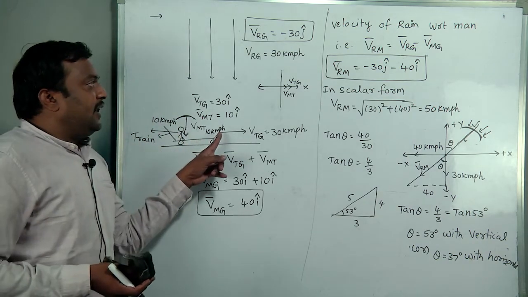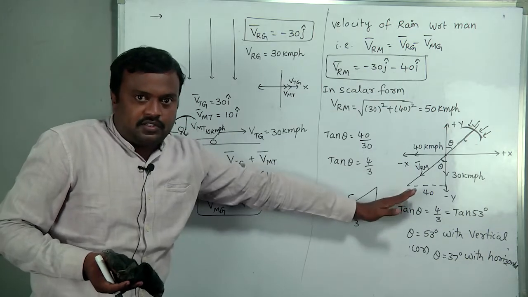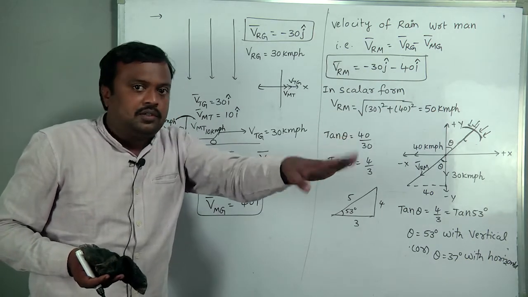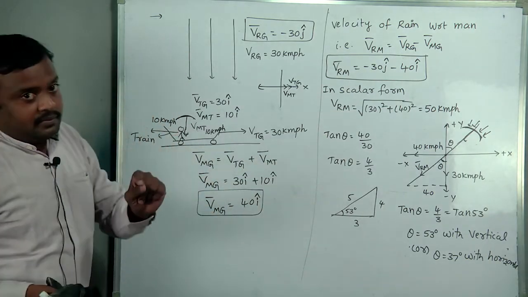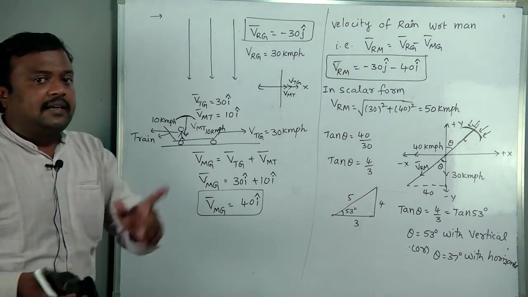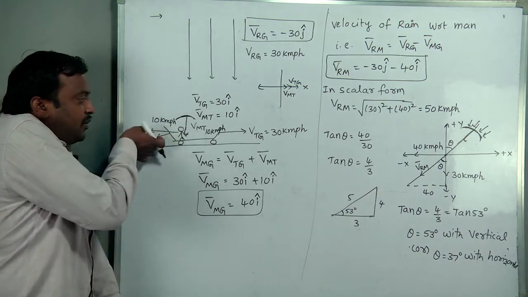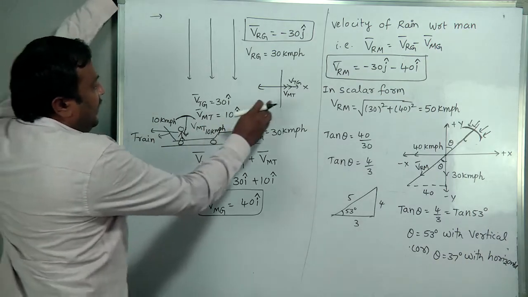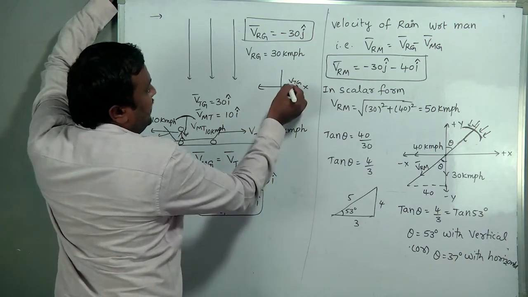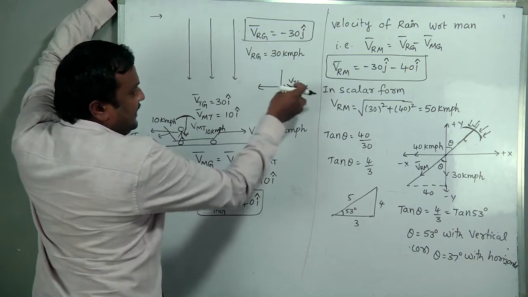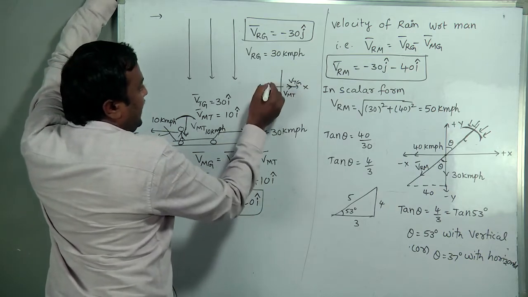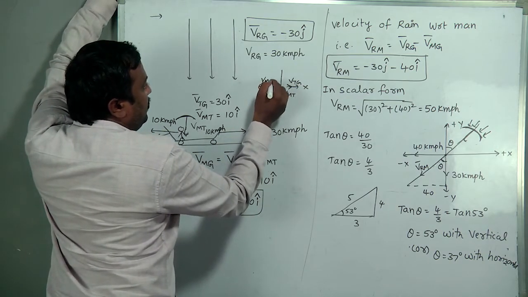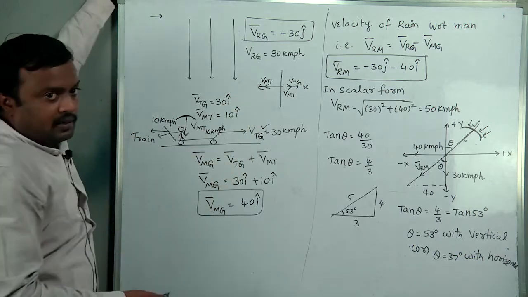In the same direction, we derived this total situation. That case was closed. Now I am just making a small change. Person is moving in the opposite direction. Here, velocity of train with respect to ground, positive x-axis will come. Here, velocity of man with respect to train, negative x-axis will come.